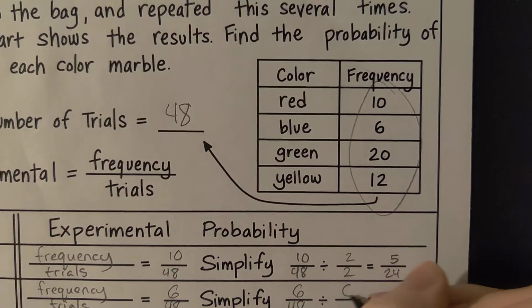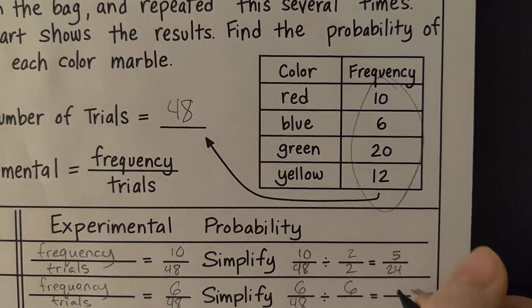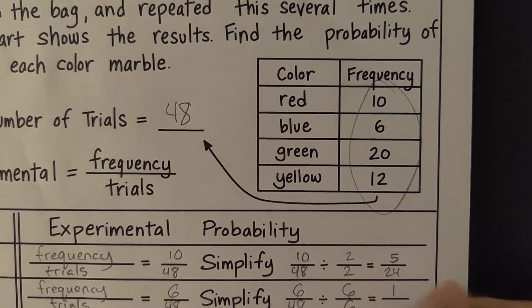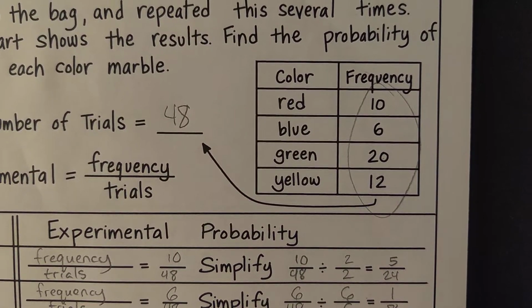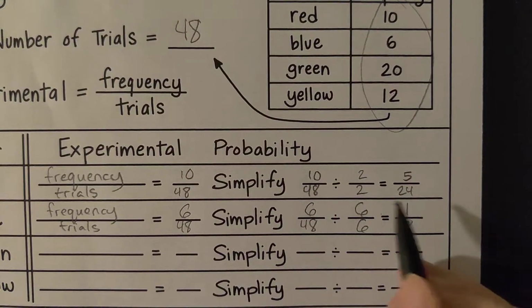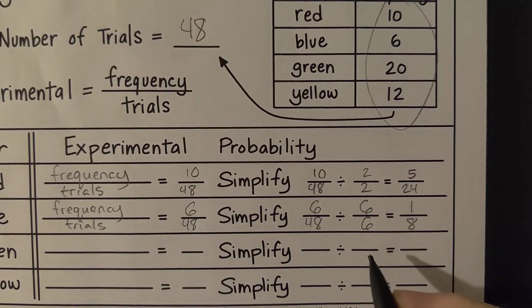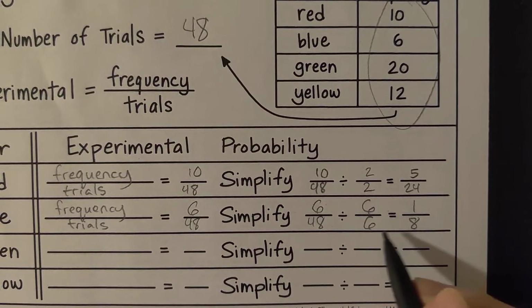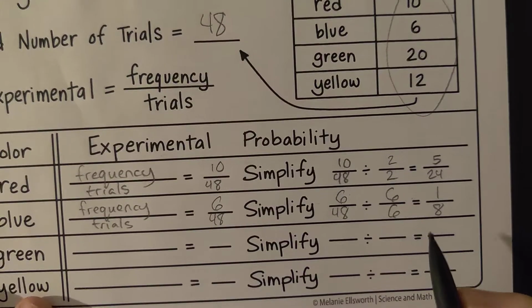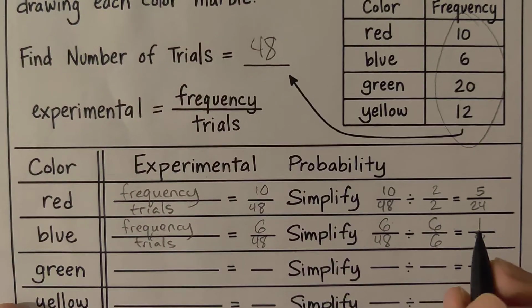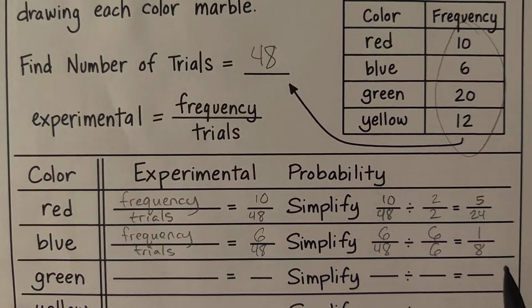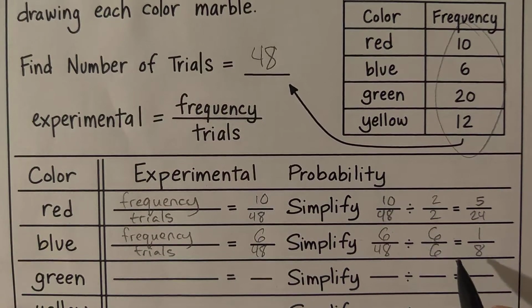We'll say 6, because 6 divided by 6 is 1, and 48 divided by 6 is 8. If you did not know it could be 6, you could try 2, and you get 3 out of 24, and those both divide by 3, and they'll become 1/8. If you divide by 2 and then you divide by 3, that's the same as dividing by 6.